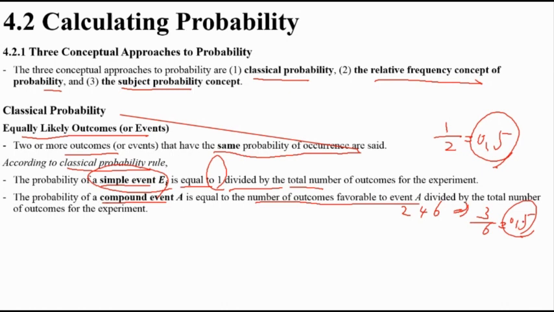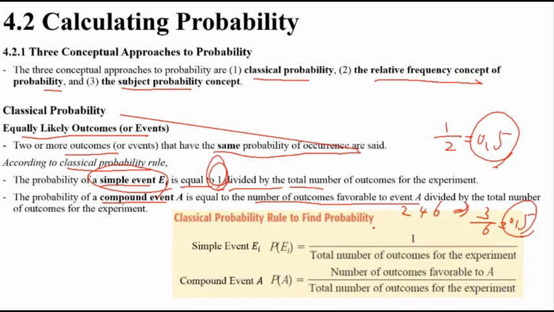A simple event always has numerator 1, a unit fraction, because it is one event in the total.